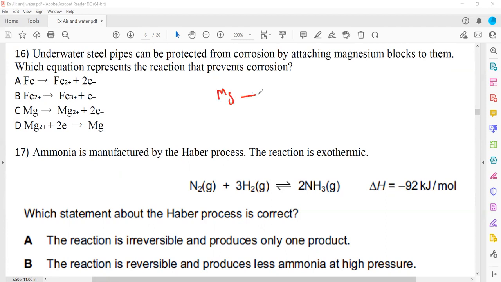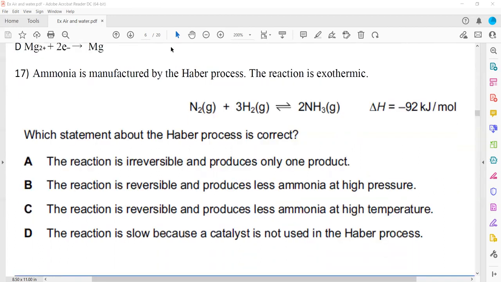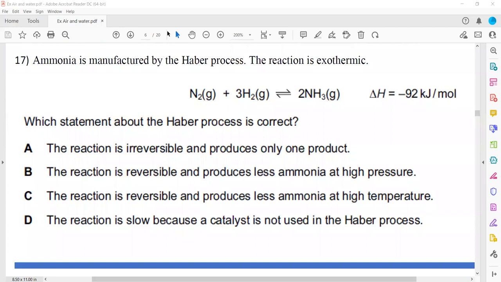How do metals react? Metals tend to lose electrons, so a magnesium atom will lose electrons and turn into a magnesium ion. So C is the right answer because the metal has the tendency to lose electrons. And a more reactive metal can lose electrons easily as compared to a less reactive one.